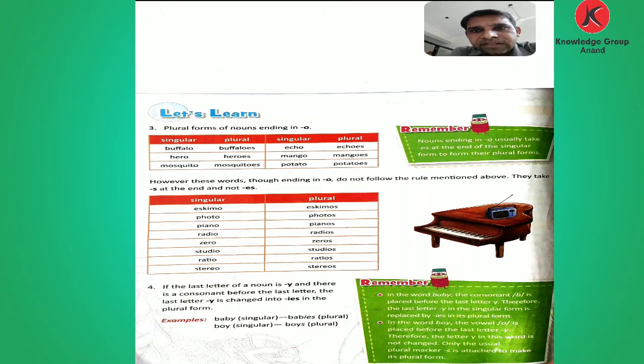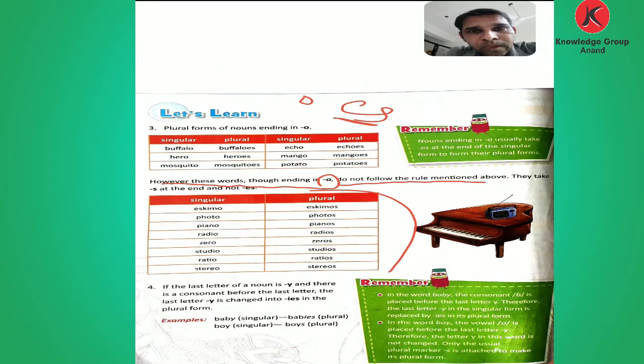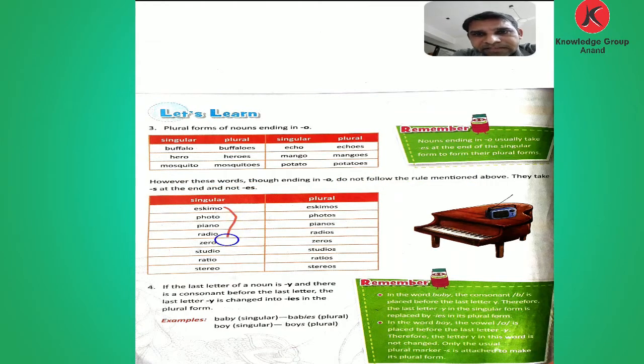Now comes the second exercise. However, these words, though ending in O, do not follow the rule mentioned above, where for words ending with O we put es. In this form we do not follow the same rule. They take s at the end and not es. Here are some words given. We do not put es; at the end of this O we only write s.